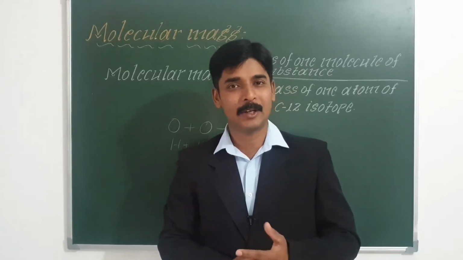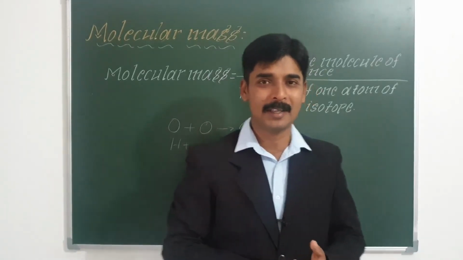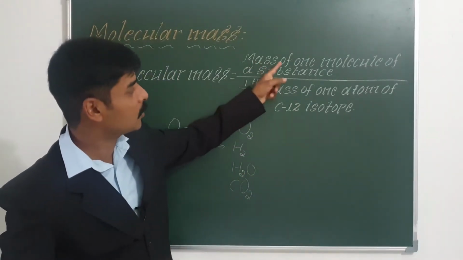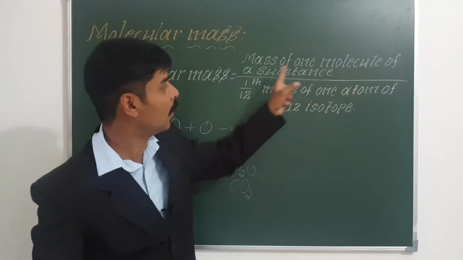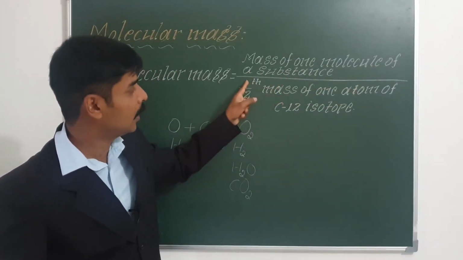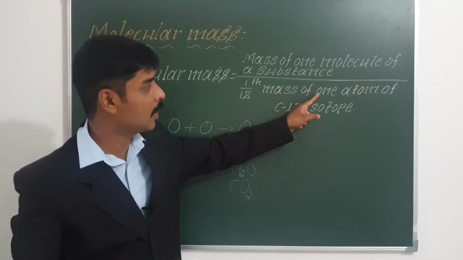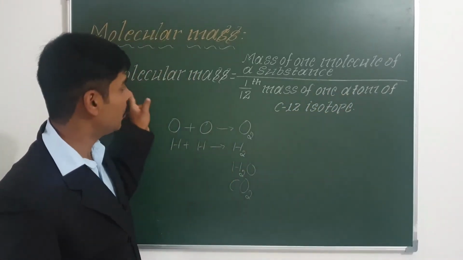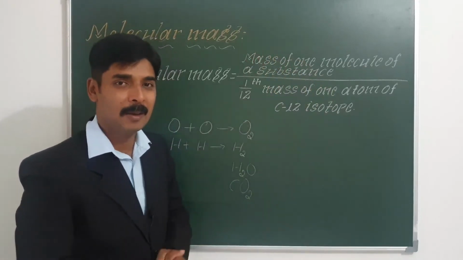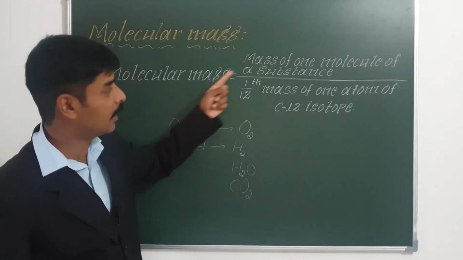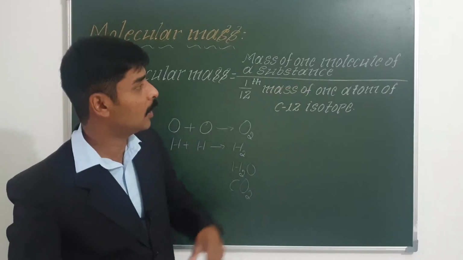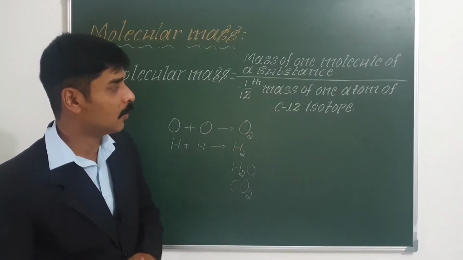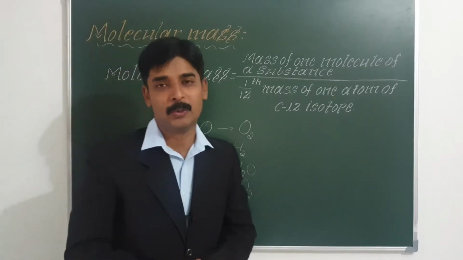Just like atomic mass, we can define molecular mass as the ratio of the mass of one molecule of a substance to 1/12th the mass of one atom of carbon-12 isotope. So this is how we will define molecular mass.